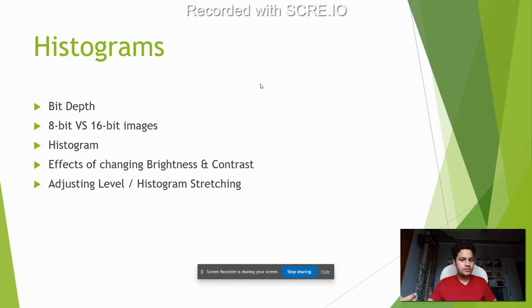We saw histograms using the levels adjustment layer, and then we tweaked these levels, which is also called histogram stretching, in order to better amplify some features. Like we want to make this space look darker, which is obviously something we expect. And we obviously want to enhance some of the features by increasing the brightness of, let's say, the moon. We talked about what's the effect of changing brightness and contrast. Again, if you increase brightness, the histogram moves to the right, higher pixel values and all that.